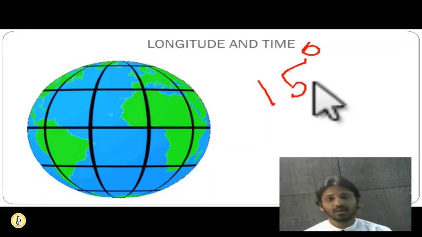So on the 0 degrees, there is 12 noon when the sun is at the highest point. So as you guys know, Earth is rotating from west to east. So places in the eastern hemisphere will be ahead of the places in the western hemisphere.